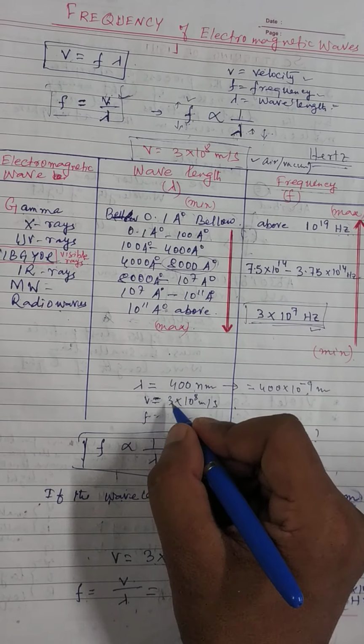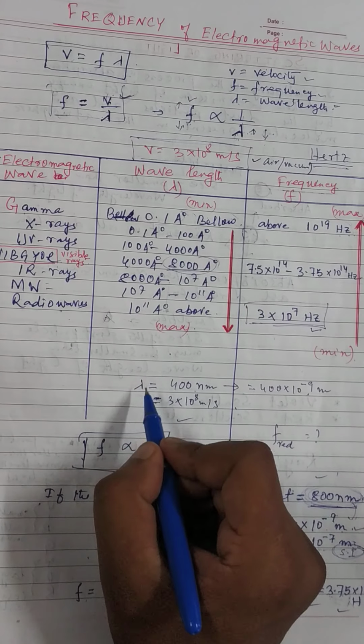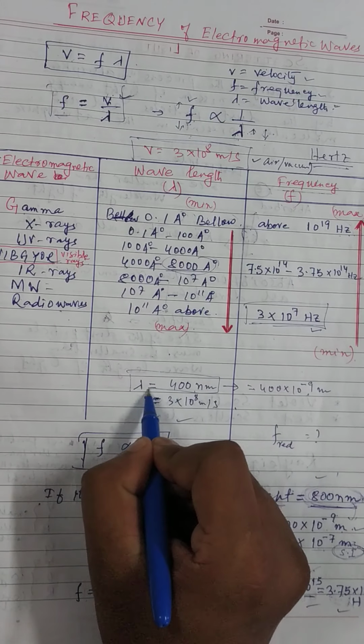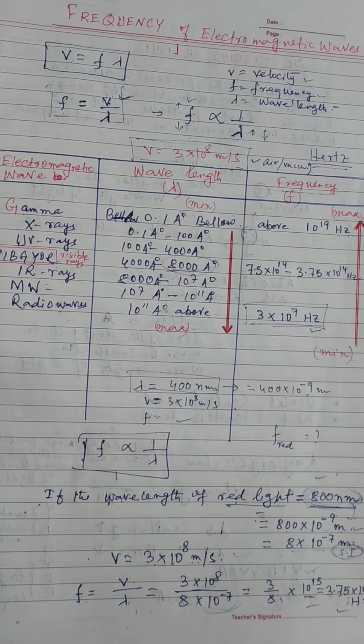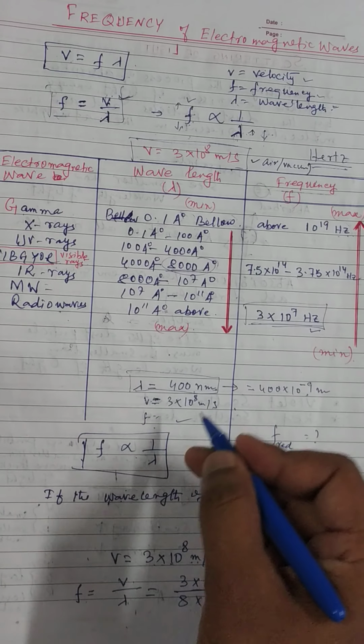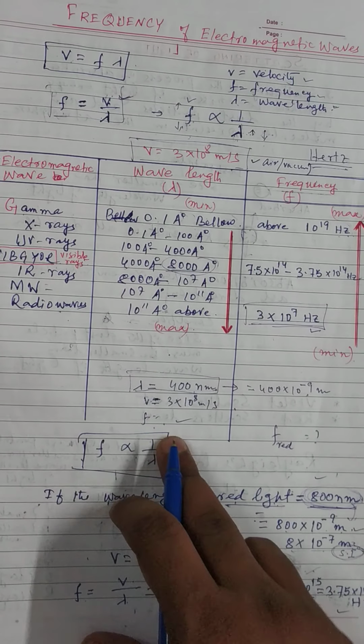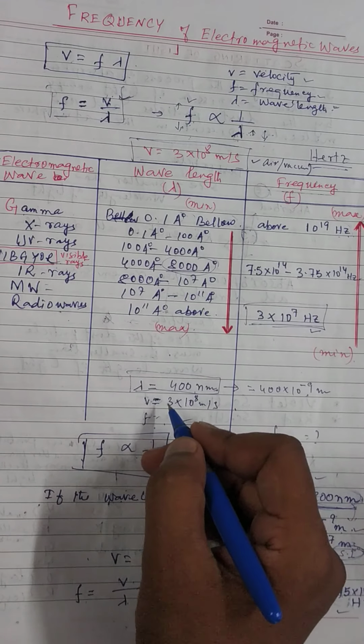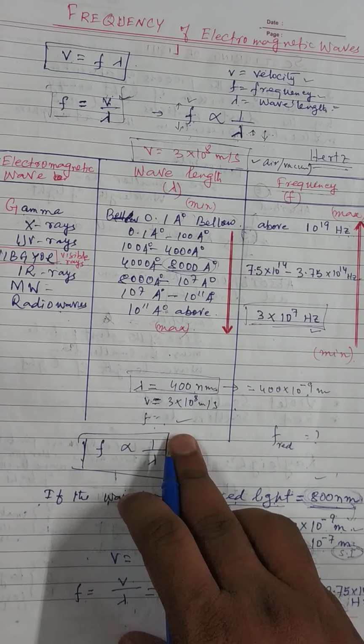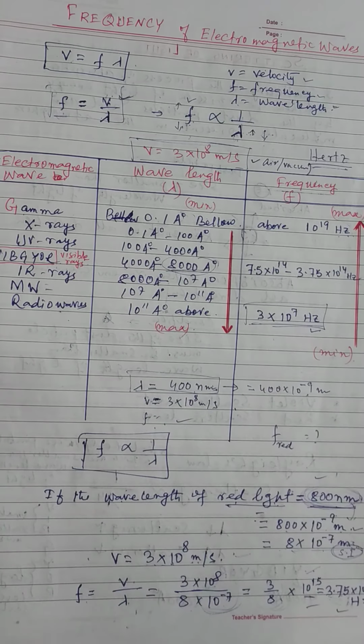So find out: if an electromagnetic wave has a wavelength of 400 nanometer, what is the frequency? Just write in the comment and tell me the answer. What is the frequency of the electromagnetic wave having wavelength 400 nanometer?